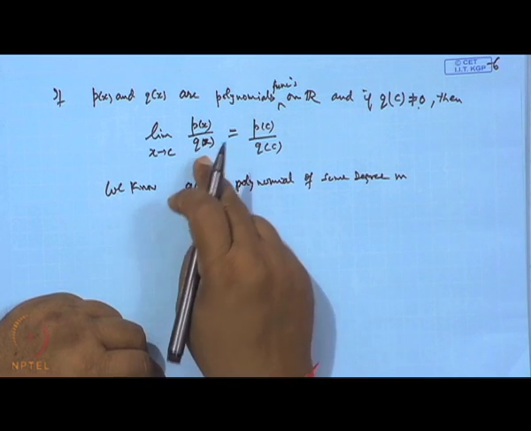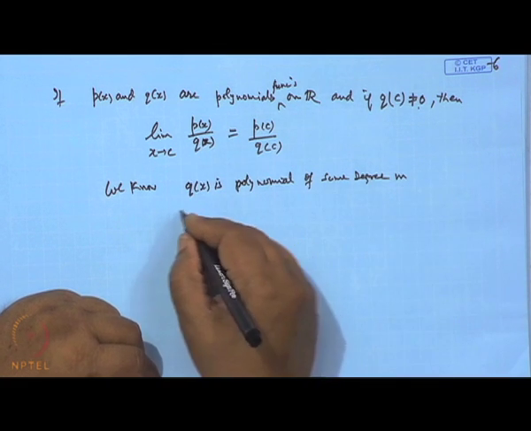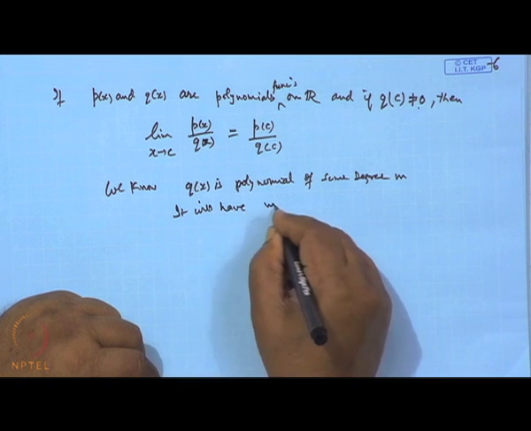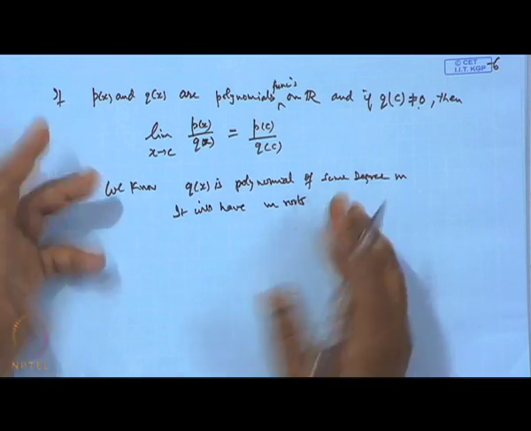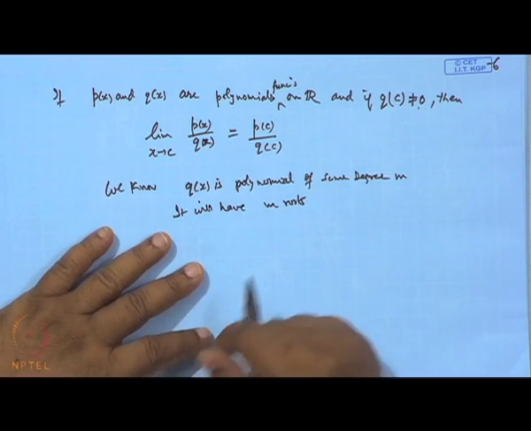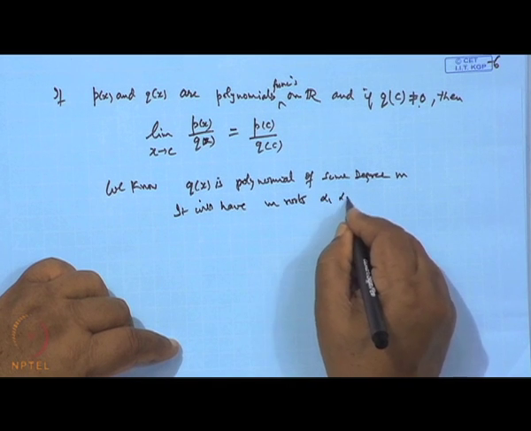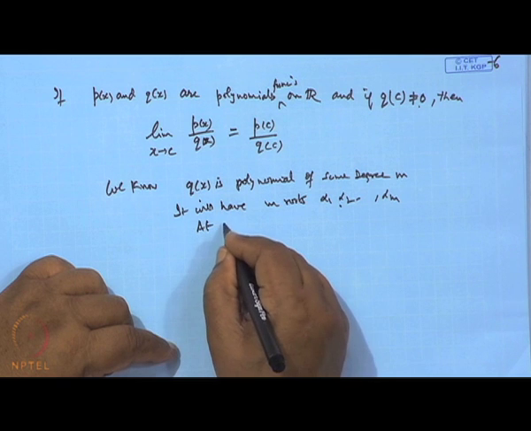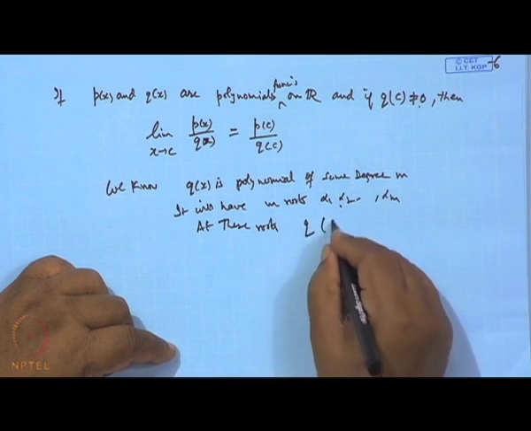It means it will have at most m roots. So, it will have m roots, some may be repeated, some real, some complex. It means at these roots alpha_1, alpha_2, ..., alpha_m, the value of q must be 0.